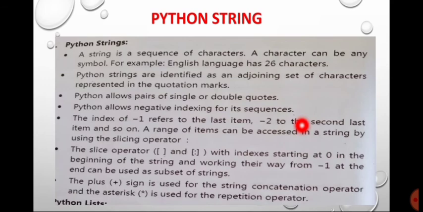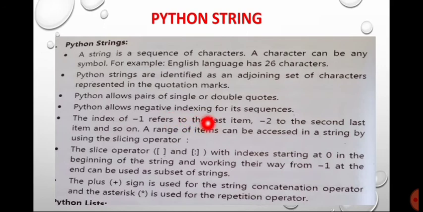Now let us move towards the Python string. A string is a sequence of characters. A character can be any symbol. For example, the English language has 26 characters. Python strings are identified as a contiguous set of characters represented in quotation marks. Python allows a pair of single or double quotes. That means to define a string, Python can use a pair of single or double quotes.